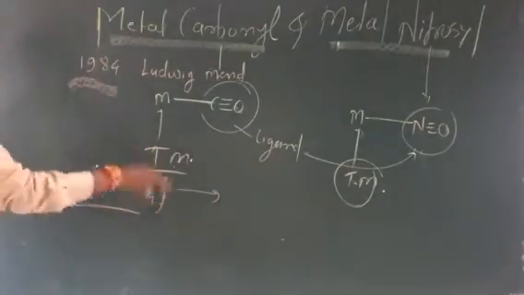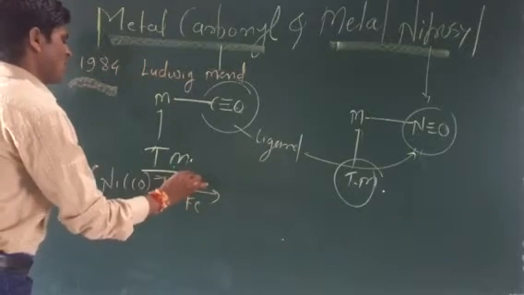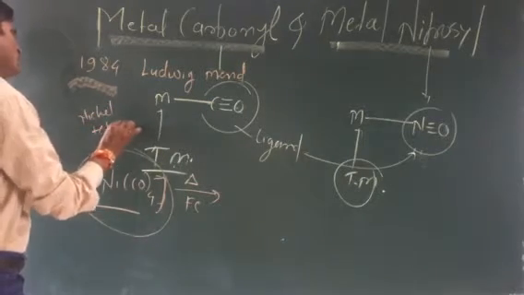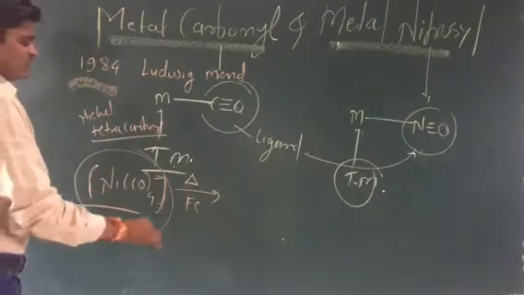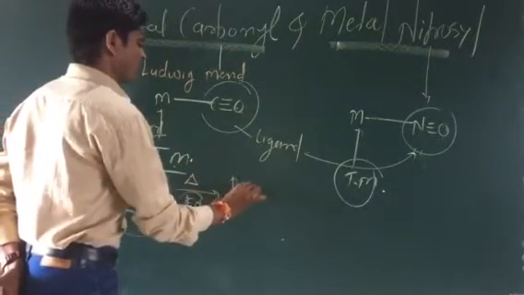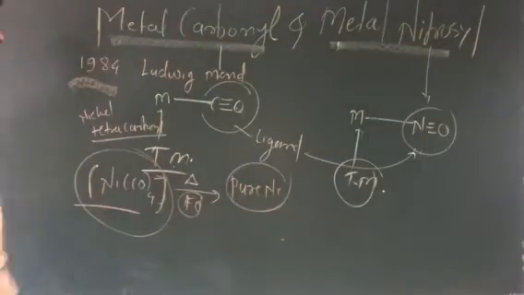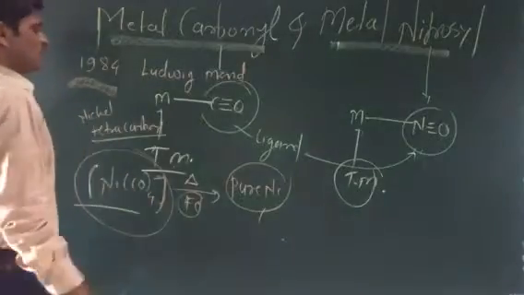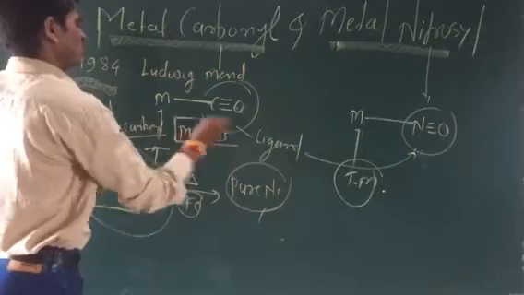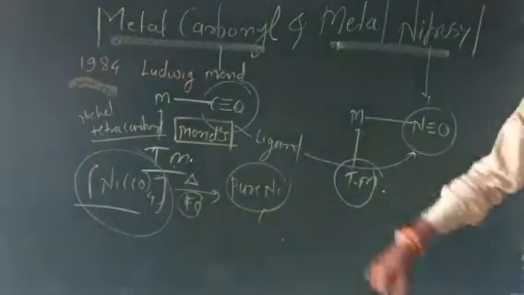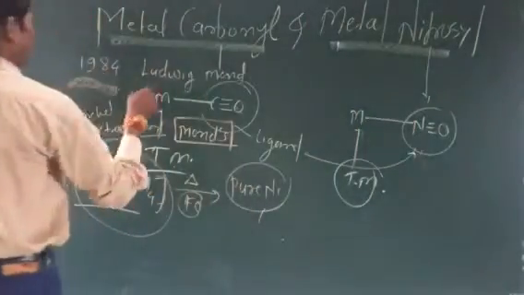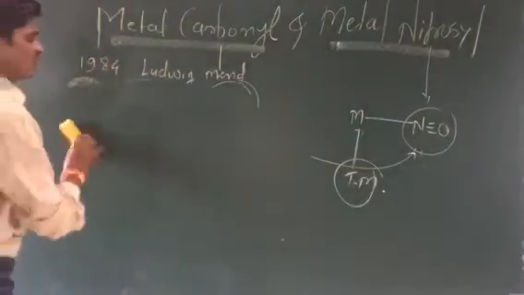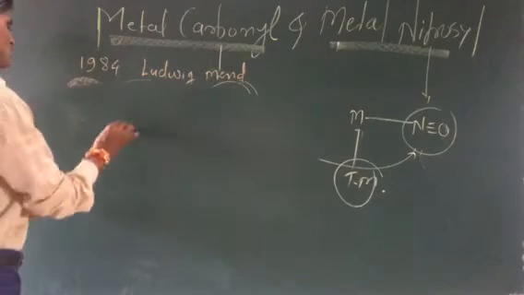When nickel tetracarbonyl is heated in the presence of iron as a catalyst, pure nickel is formed. That is how pure nickel is formed, and such a process is known as the Mond process. So the first nickel tetracarbonyl complex was discovered by Ludwig Mond, and when heated, it forms pure nickel. This is called the Mond process.